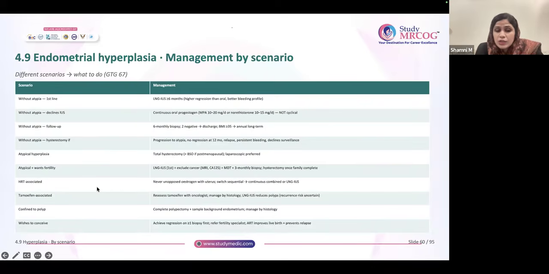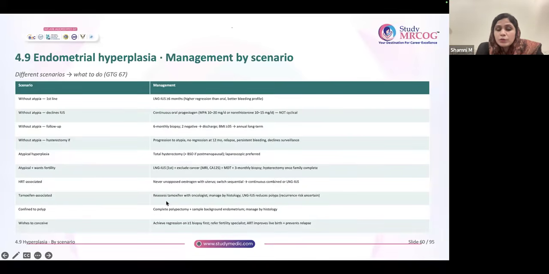Now, HRT associated, never unopposed estrogen with uterus. Always switch to sequential. Why? Because never you should give unopposed estrogen for patients with uterus. Patient wants HRT. She's having uterus. You have to give estrogen and progesterone combination. If you just give estrogen, what will happen? She's having uterus, no? It will lead on to unopposed estrogen and there is chance for endometrial hyperplasia and malignancy. So either you go for a continuous combined hormonal pill or a LNG IUS with estrogen alone pill. You give LNG IUS, then estrogen alone pill. That is also fine.